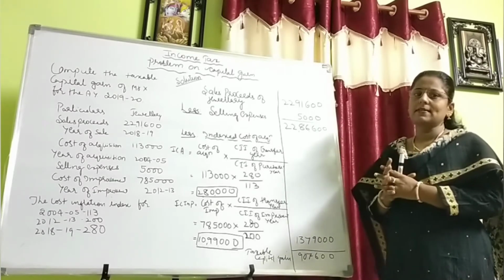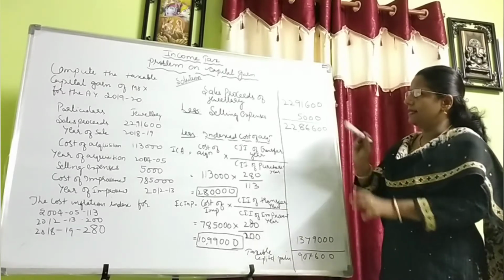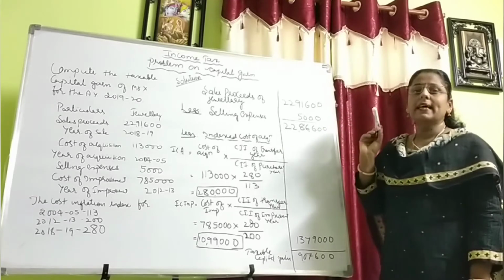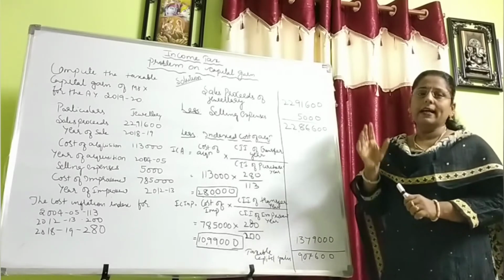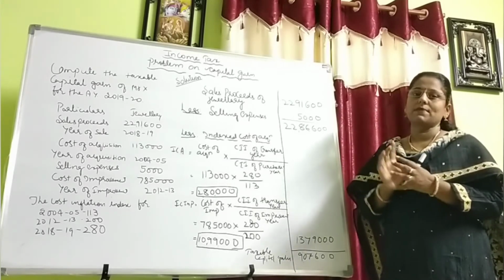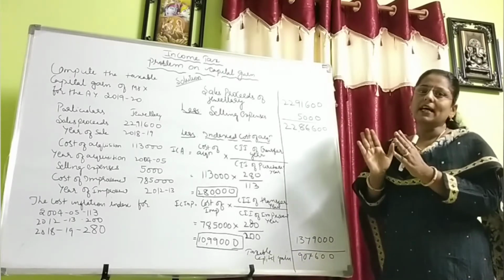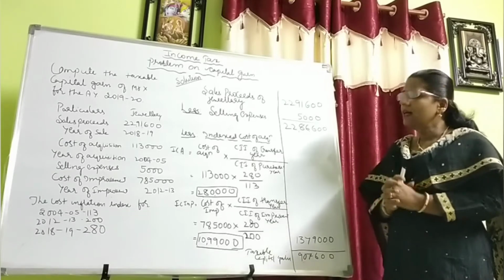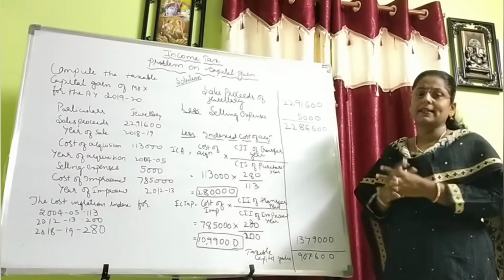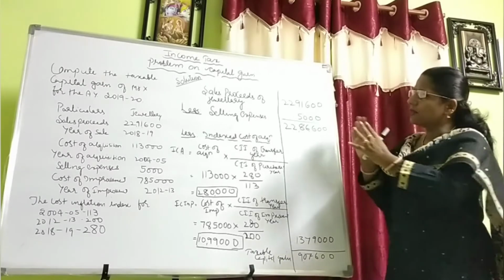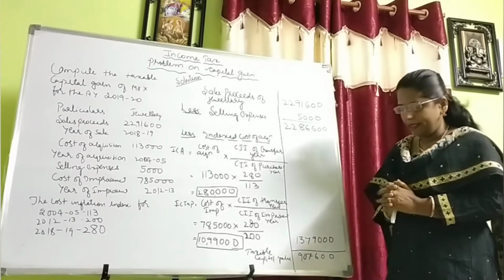Friends, already I have discussed some brief description. I will give you how the problem will be solved. First, we have to consider the sale proceeds of the assets, then less the selling expenses if they have given in the problem, we have to deduct it, and the next step we have to calculate the indexed cost of acquisition and the indexed cost of improvement, whatever may be given in the problem. If we deduct from these two sale profits, we will get the long-term capital gain before exemptions. If exemptions are given, we have to deduct it and we will get the taxable long-term capital gain. Based on this, today we shall see how the problem will be computed under the long-term capital gain.